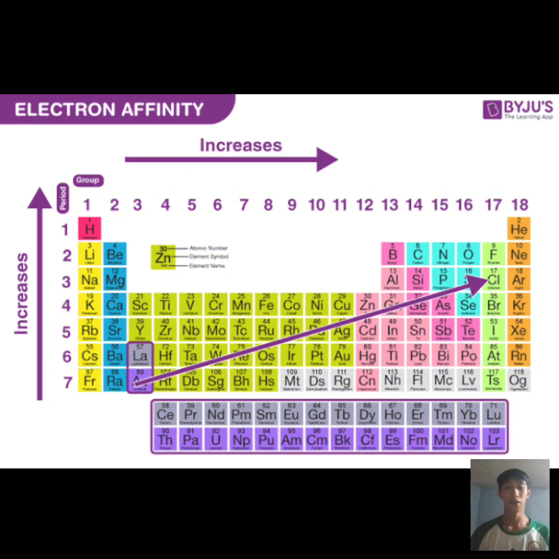Why is electron affinity important? First, because of chemical reactions. Understanding electron affinity helps predict how atoms will interact in chemical reactions, especially in forming bonds. Second is ion formation. It explains why some atoms form ions more readily than others. Third is stability. Atoms with high electron affinities tend to be more stable when they gain electrons, leading to the formation of more stable negative ions.